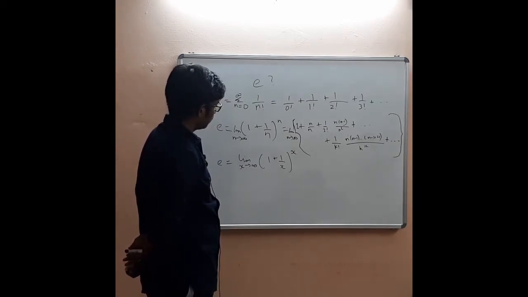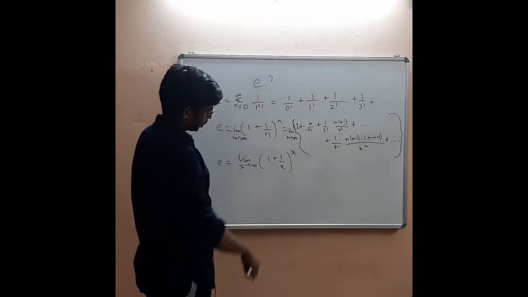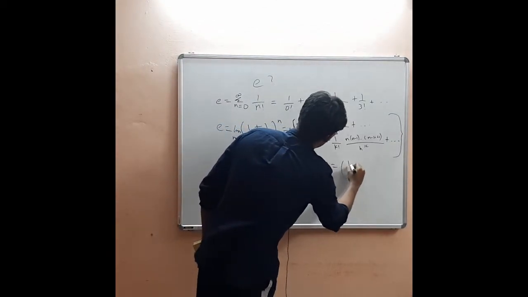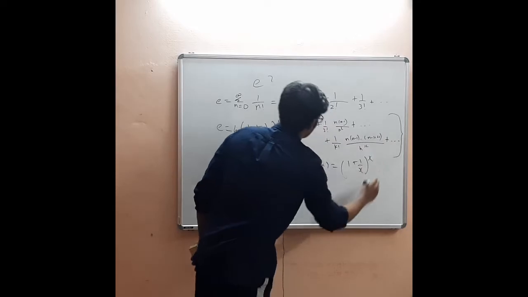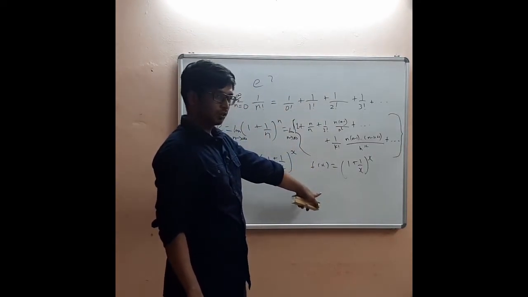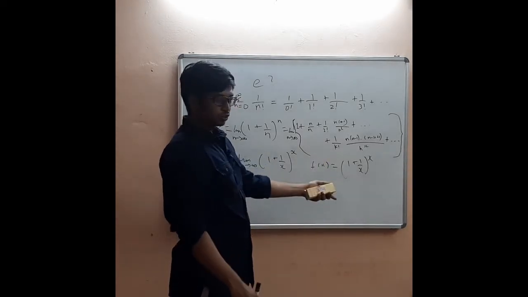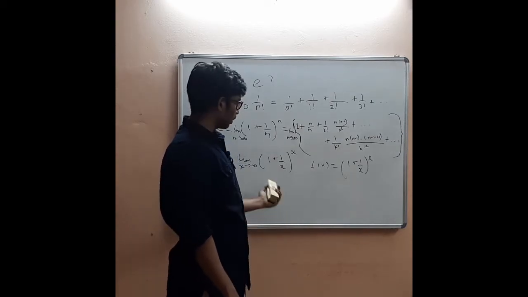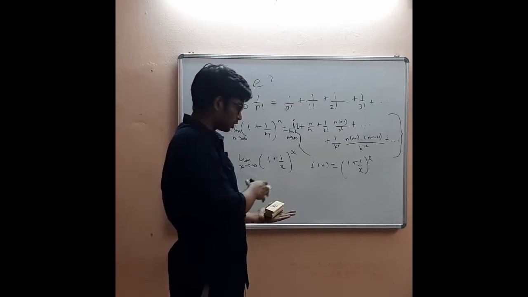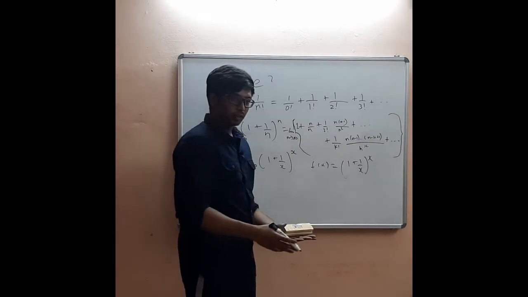Why so? It's because this function, forget about the limit, if f of x is equal to 1 plus 1 by x, the whole to the power x, this function is actually a continuous function. For a continuous function, the limit of the sequences should always be equal. If you consider any point, and imagine a sequence of points which converges to the point, any sequence should have the same limit.